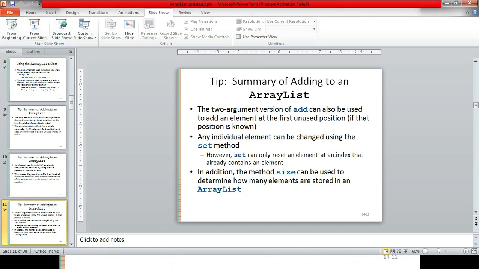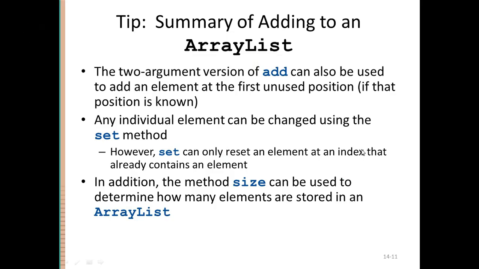Another important function is the set function. Set function, as you already know, it is used for resetting the value. As the name indicates, if you want to reset the value of an element at a certain index, you can use the set function. This is the same function that we also use in our own classes. We always name a function set if it is used for resetting a value, right? So similarly here also its name is set, that you can use a set function if you want to reset an index, right?